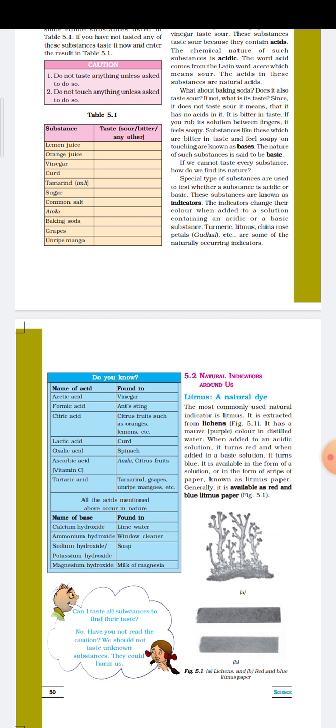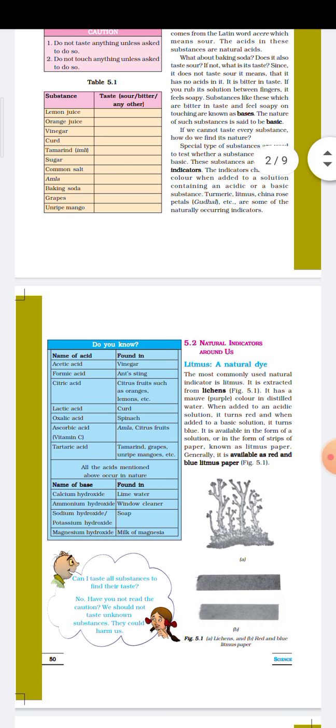Mineral acids should be handled with great care because they are very dangerous and can burn skin as well as clothes. On the other hand, acids that occur naturally in plant and animal material are termed organic acids. So acids can be categorized into two broad categories, mineral acids and organic acids.